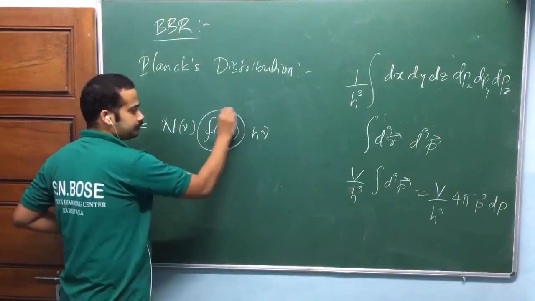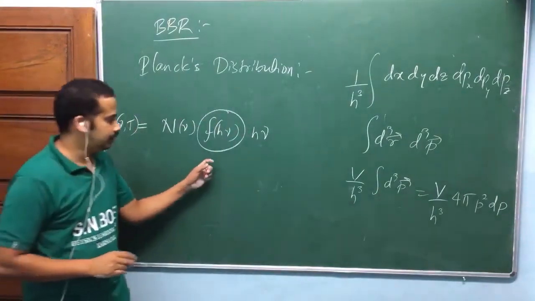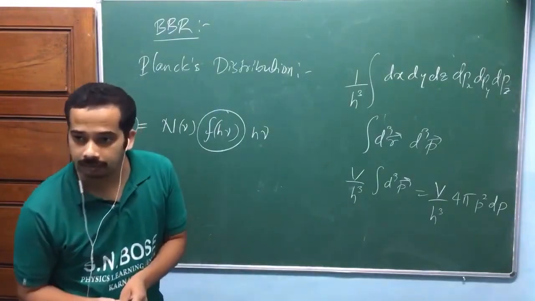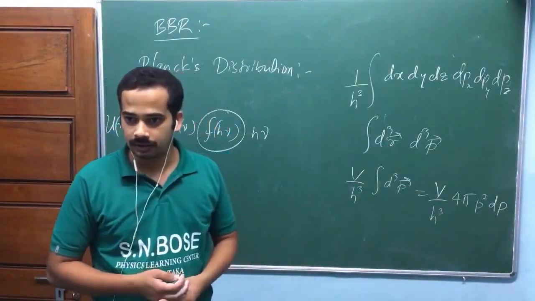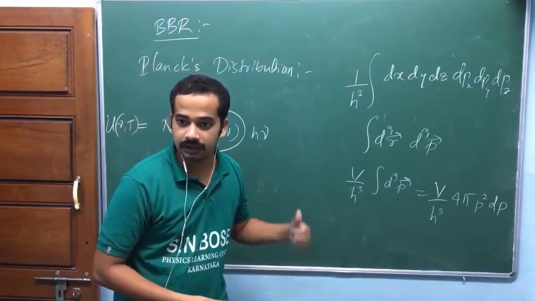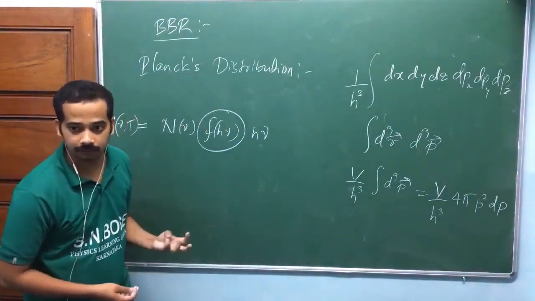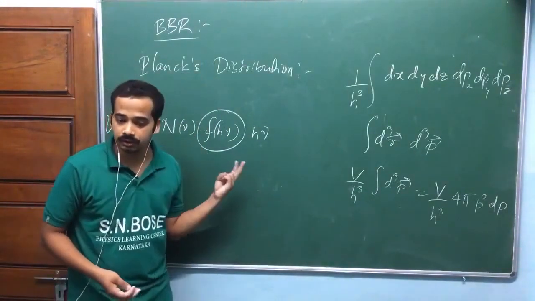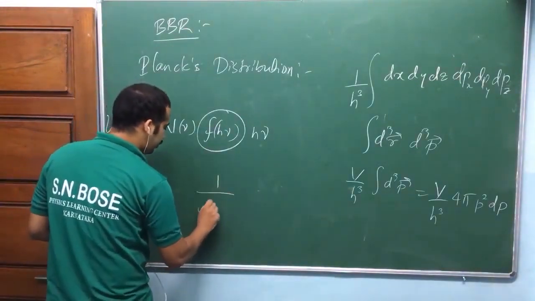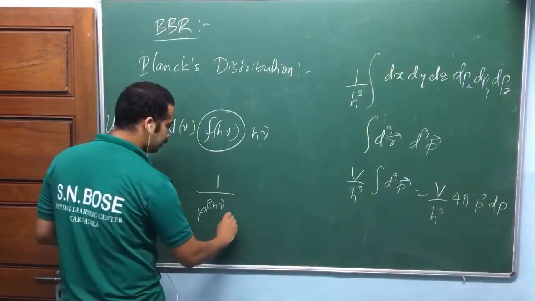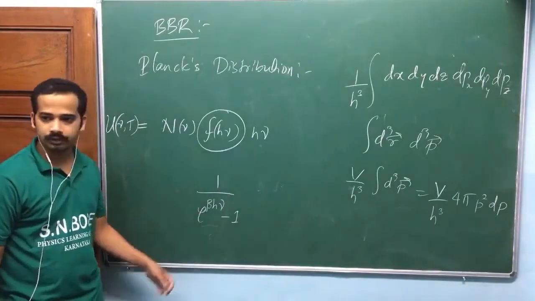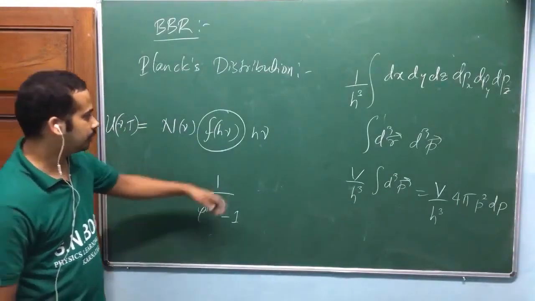To find this part, he assumed photons as indistinguishable. Remember that the idea of indistinguishability came after quantum mechanics. But he assumed indistinguishability before quantum mechanics. He assumed the total number of photons is not conserved. Using all of those ideas, he gave this: 1 by e power beta h nu. We shall derive this one. In the reference, he has given two to three different ways of deriving this photon statistics. He derived this. Is that okay? And multiply with h nu.